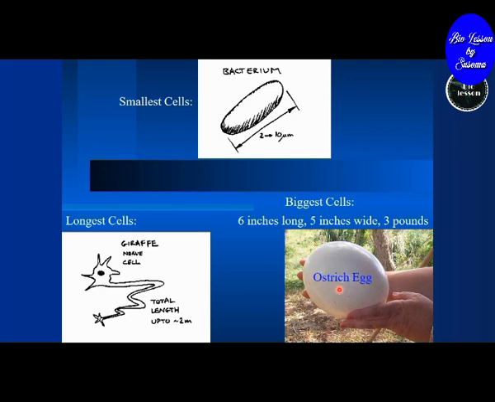The biggest cell is of an ostrich egg, which is 6 inches long, 5 inches wide, and it weighs 3 pounds. The longest cell is of a nerve cell, and the length of the cell is approximately 2 meters. The smallest cell is of a bacterium, which is 2 to 10 micrometers.